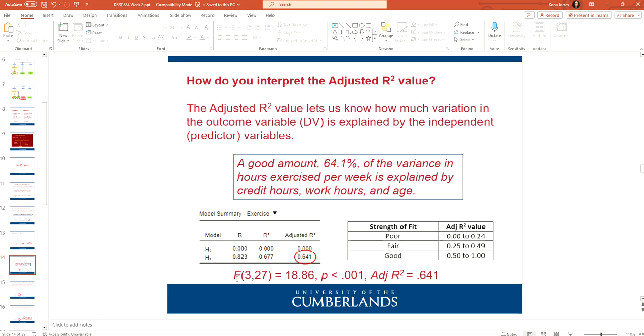For APA, you would also include it here. Remember, this was our initial results right there. And then you would put in that the adjusted R squared, italicized, is equal to 0.641.